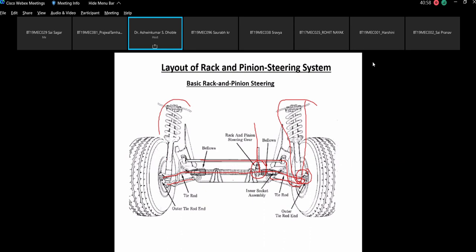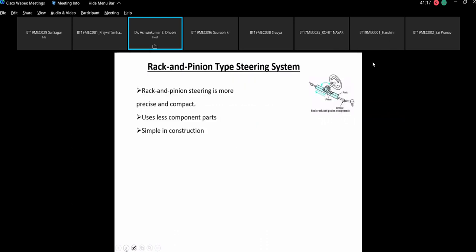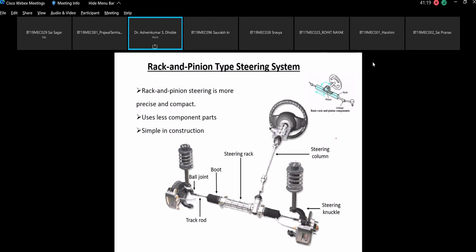We have seen the suspension system, this is your suspension strut, and this is the chassis cross member support. So this is the layout of the rack and pinion kind of steering system. We can also draw it by hand as well. Now this is the complete layout of your rack and pinion steering system.